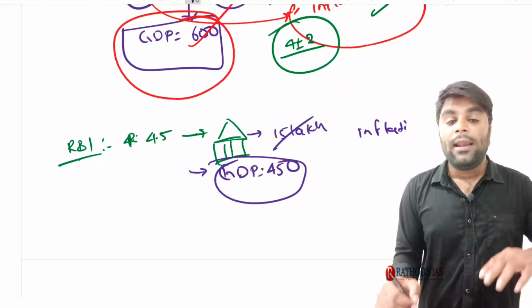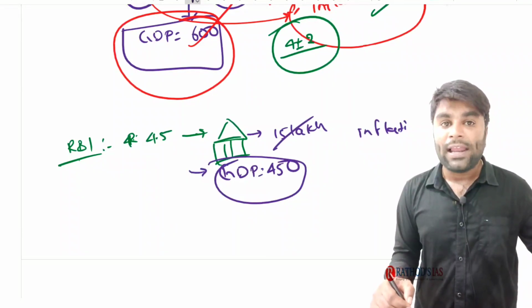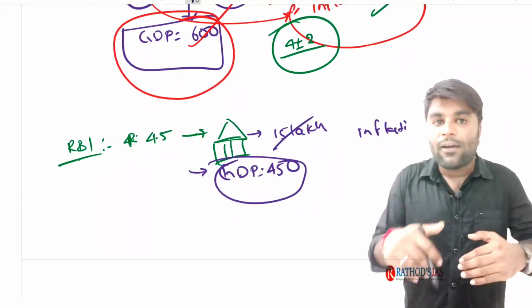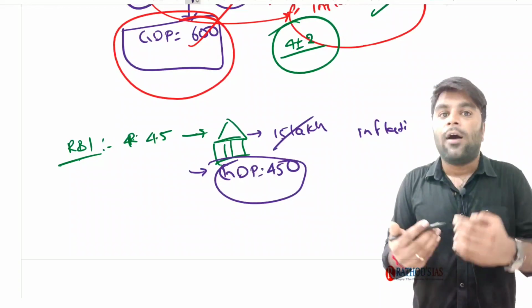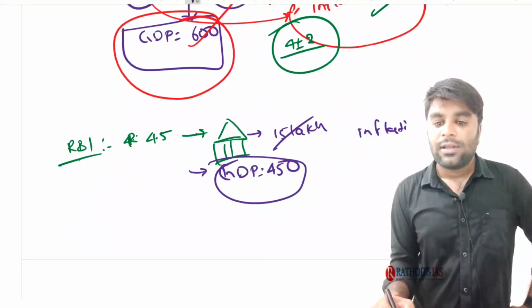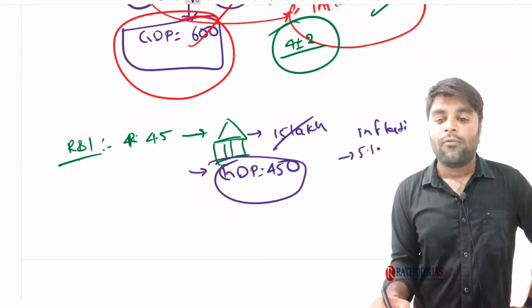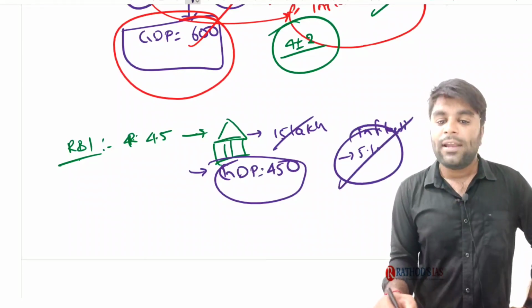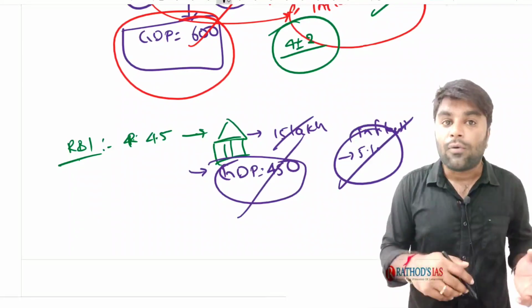Earlier the demand for goods and services was 20 lakhs, now it has decreased by 5 lakh rupees. So automatically, when the demand decreases, inflation decreases. So the inflation rate might come to 5%. Now both the inflation and the growth are in control.